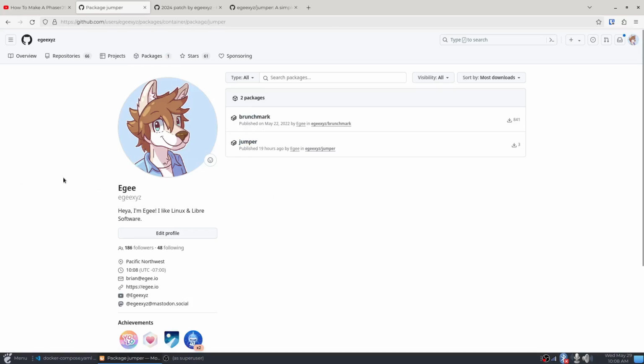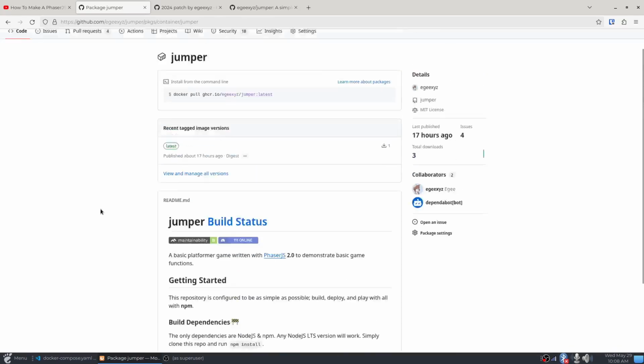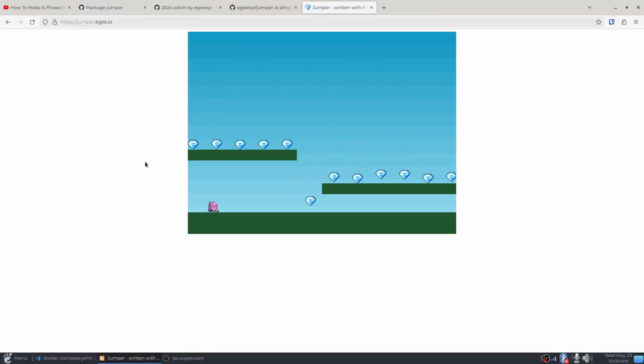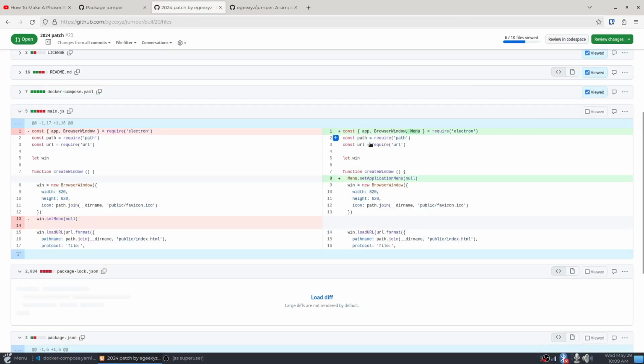Oh, and while I was at it, I added Jumper as a package so you can get it as like a Docker image. So you can just grab it as you would from like a Docker hub, and you can actually run and host your own Jumper like I'm doing here on Egee.io. So this is running that Docker Compose file behind the scenes, and it's hosting it up through an Nginx, just like that. That's my game. So that's Docker Compose.